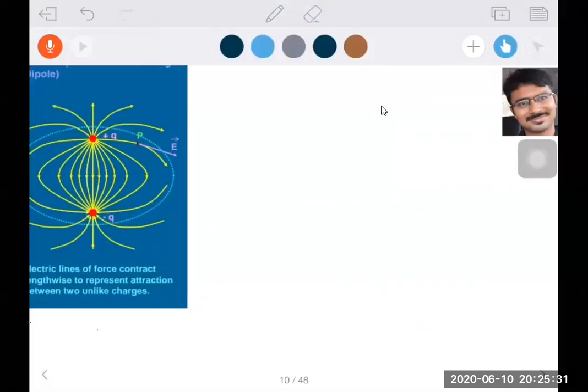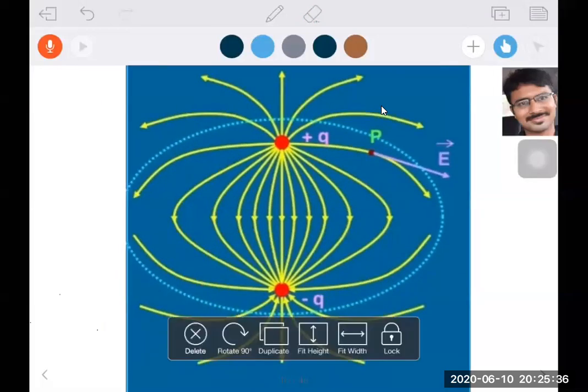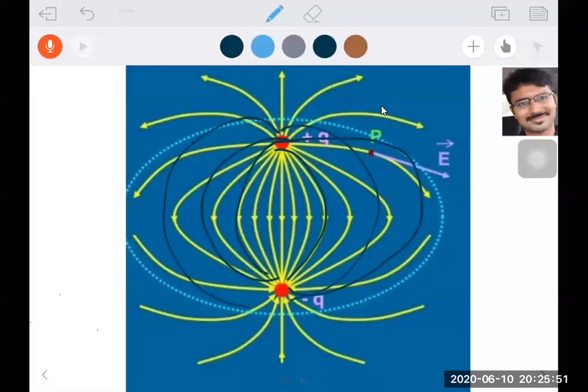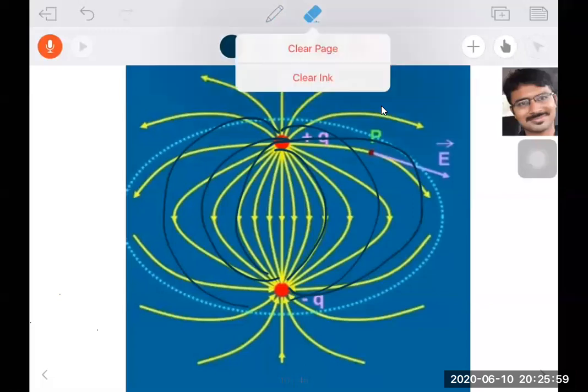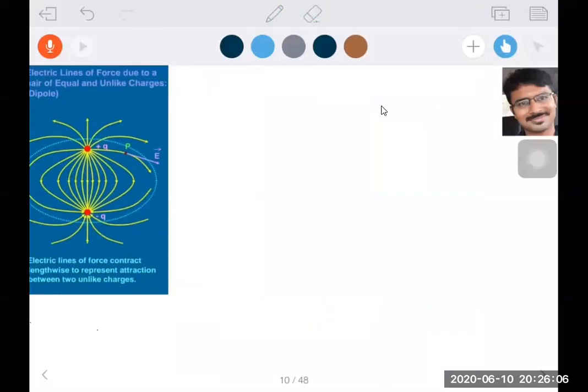Now observe this diagram. You will understand this one. See here, positive charge is there above and negative charge is there below. So electric field lines, if you observe, here they are coming from positive to negative. This is the direction of electric field lines. I hope you are clear with how they are directed. They are coming out from positive, going towards negative. Let us observe now. And one important point here.